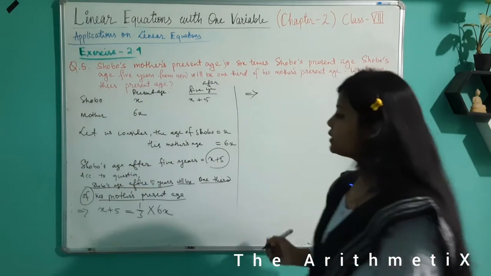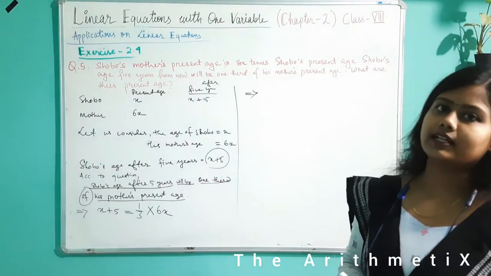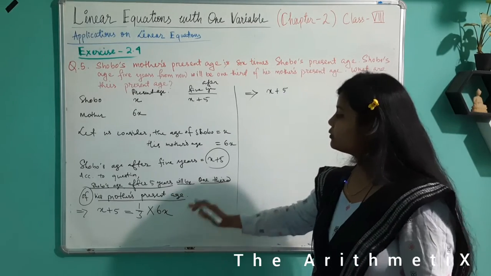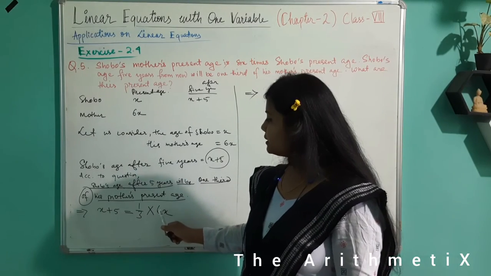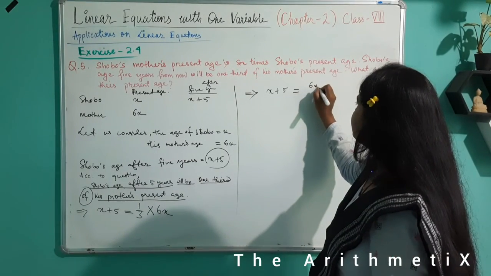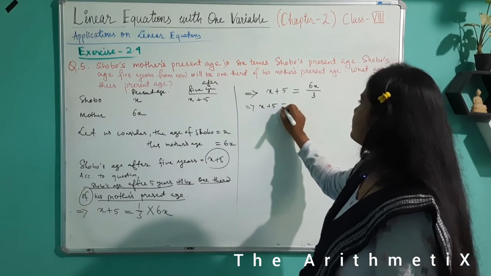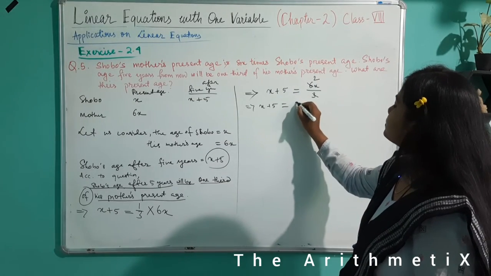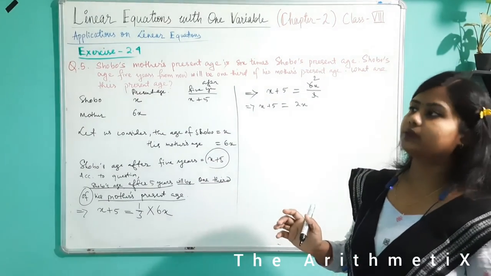Now let us solve it. It is very easy. If you understand English, it is very easy to find the equation and frame it. So this implies x plus 5 is equal to 1/3 multiplied by 6x. 6x is in the numerator, so 1 into 6x is 6x divided by 3. In the next step, let us simplify the fraction in the RHS. So 3 2s are 6, so this became 2x.